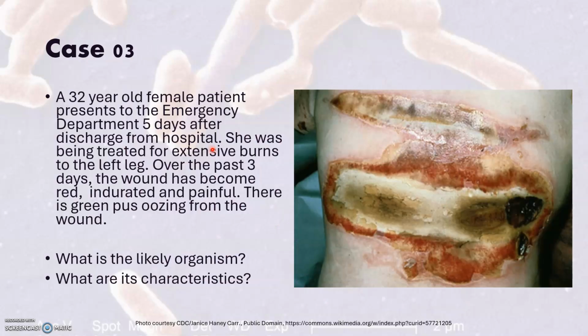Case 3 is a 32-year-old female discharged from hospital after being treated for extensive burns. The wound is now red and painful and is oozing green pus. And here we have the wound with an eschar and some greenish pus around the edge. Pause the video, think about the likely organism and its characteristics.